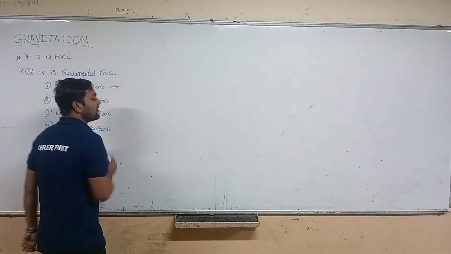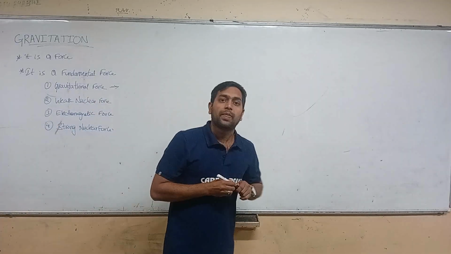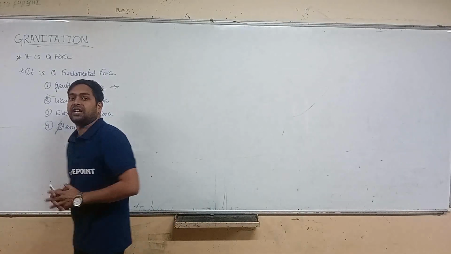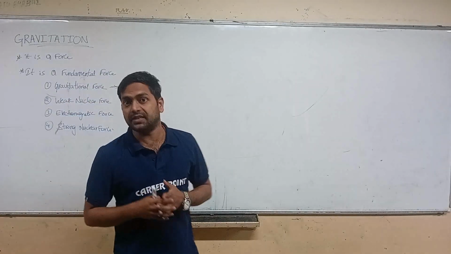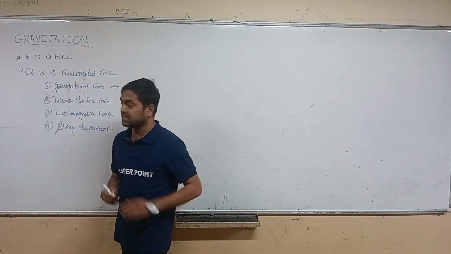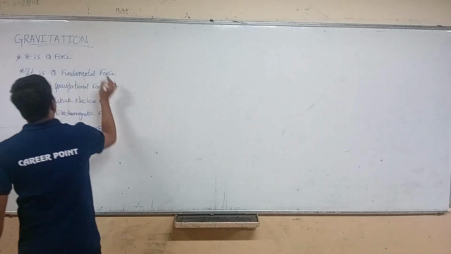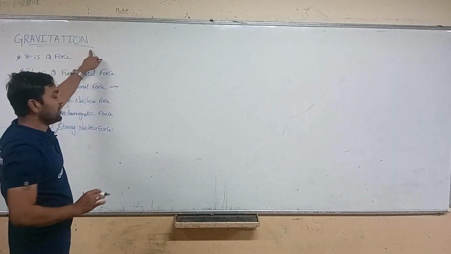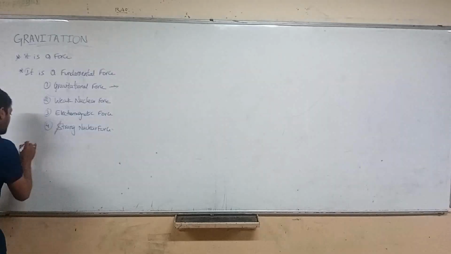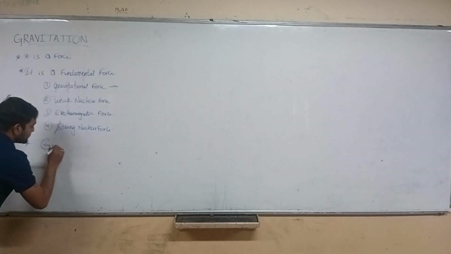Here we have the first one, gravitational force. So what is this gravitational force? The definition of the gravitational force is that it is the force of attraction between two mass particles. Our topic is also called gravitation, so for that reason we say gravitational force.